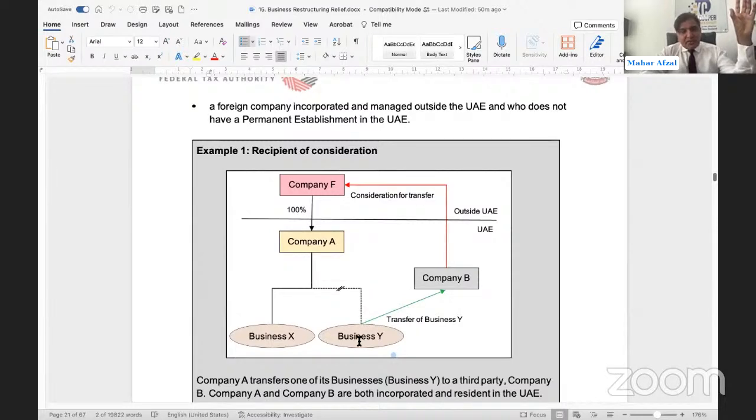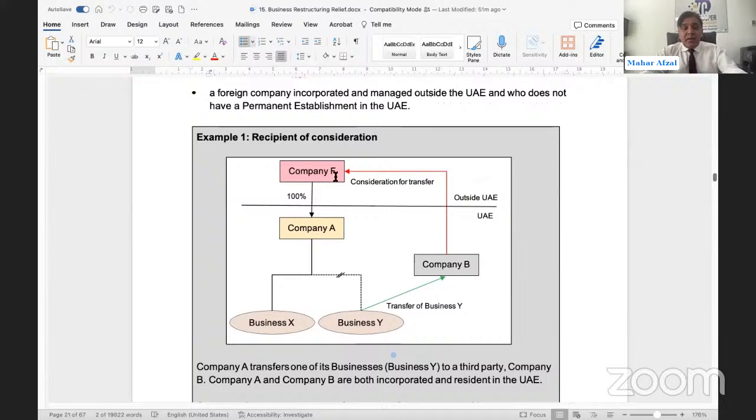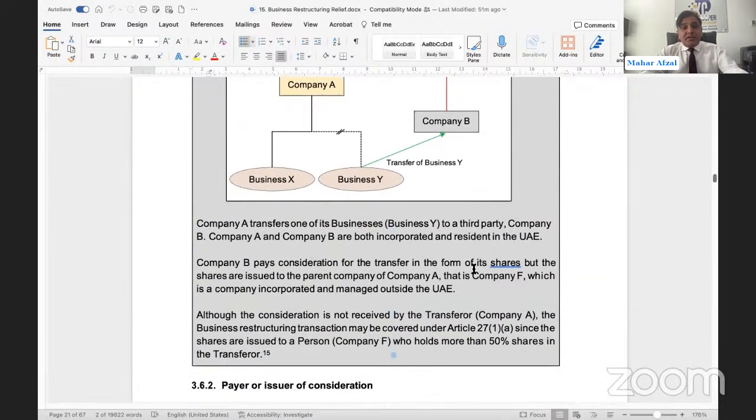Can you look into this example? Basically, the business has been transferred to B. B is making the payment to a party who is holding 100% of the transferor. This party, the person who is holding 100% equity in the transferor, can be a natural person or juridical person, in the UAE or out of the UAE. It doesn't matter wherever this party is, business restructuring relief will still be applicable. But in case of the transferee, the person who is paying on behalf of the transferee, who is holding at least 50% interest in the transferee, should not be a natural person, because this person needs to issue the equitable interest or equity at least 90%.